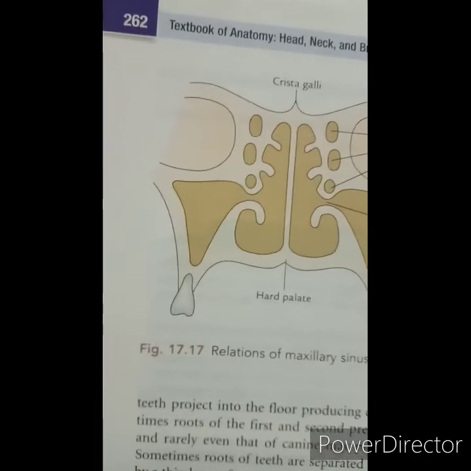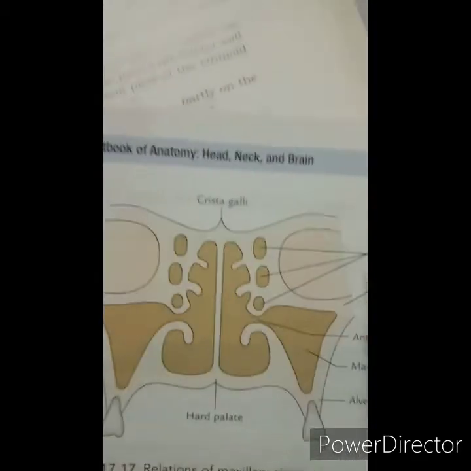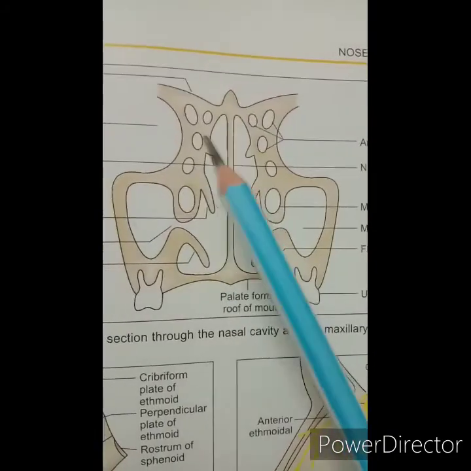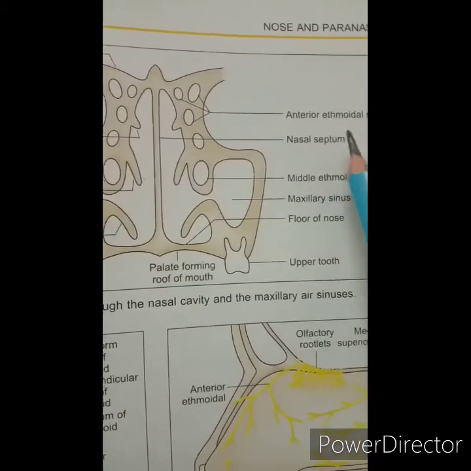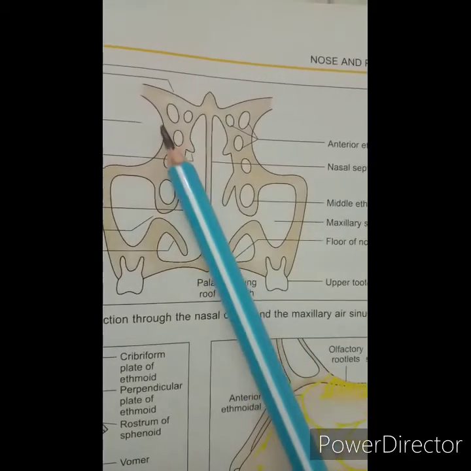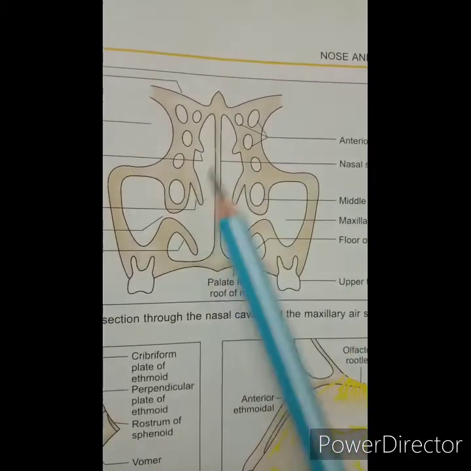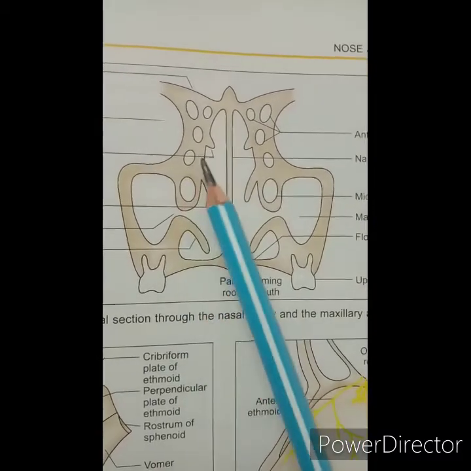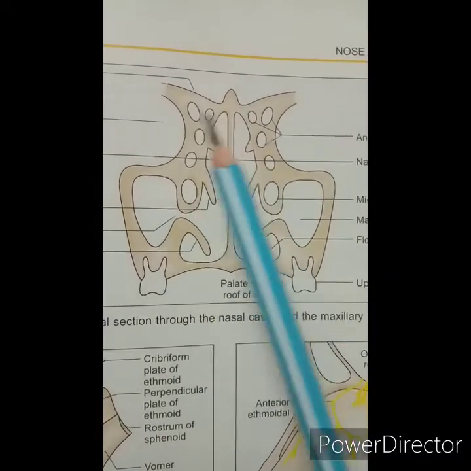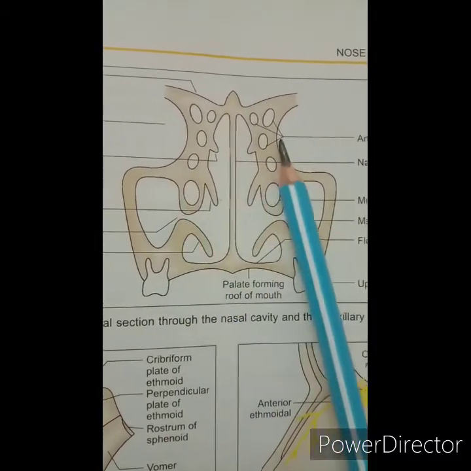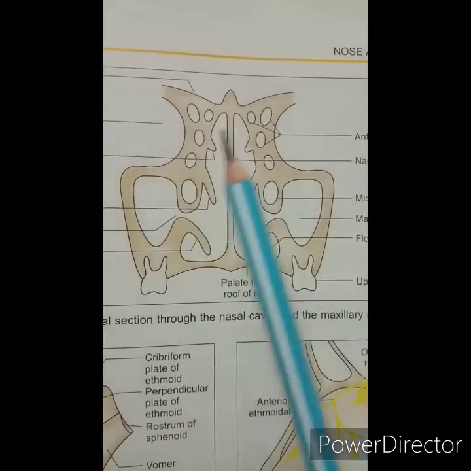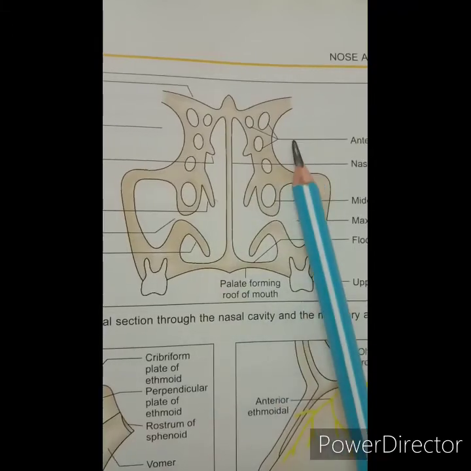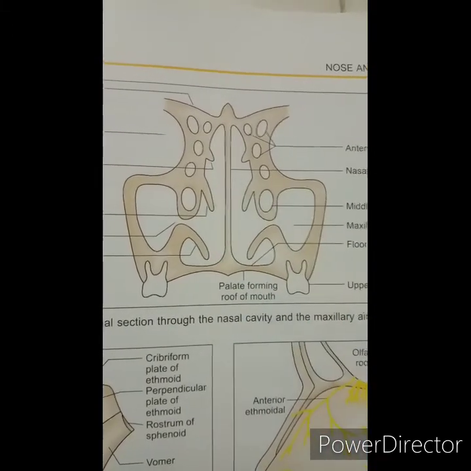Then next is sphenoidal sinusitis. Then ethmoidal sinusitis. So here you can see the ethmoidal sinuses. This is the coronal section of the nasal cavity. It is often associated with infection of the other sinuses, and the pain is localized over the bridge of the nose, medial to the eye.